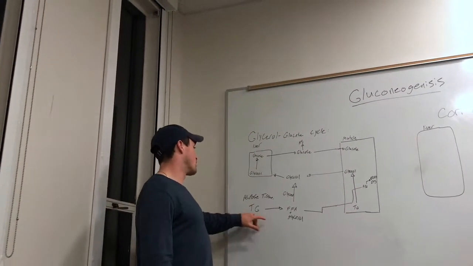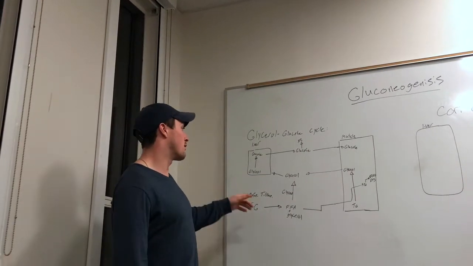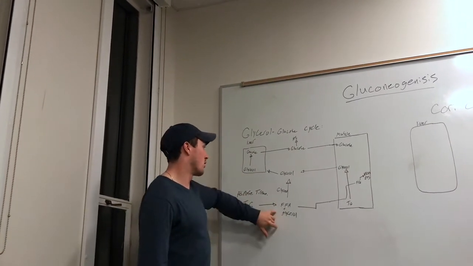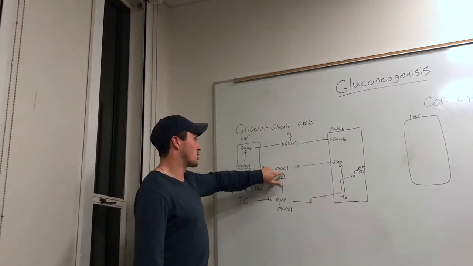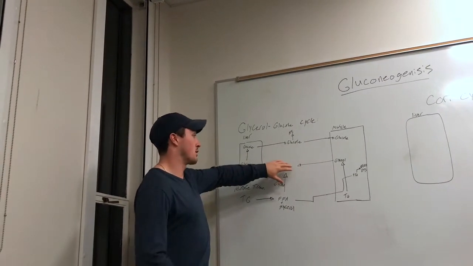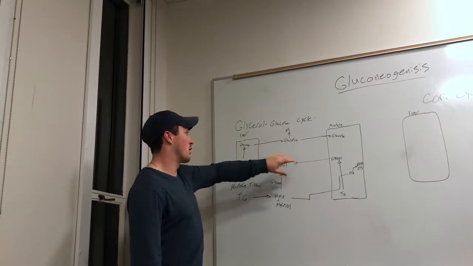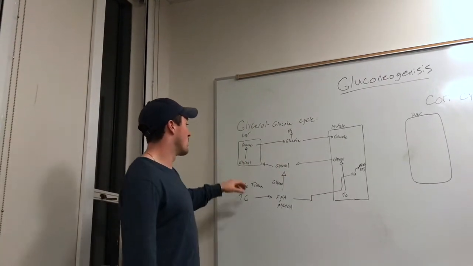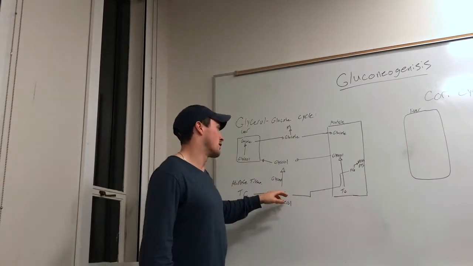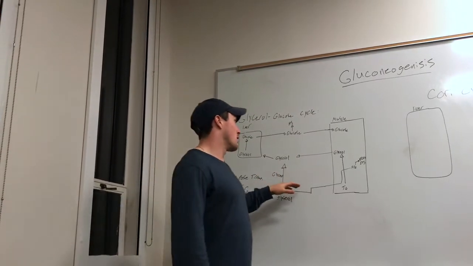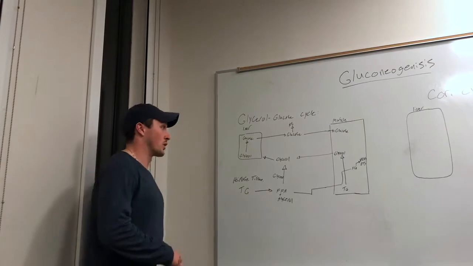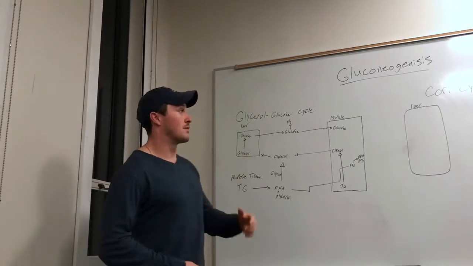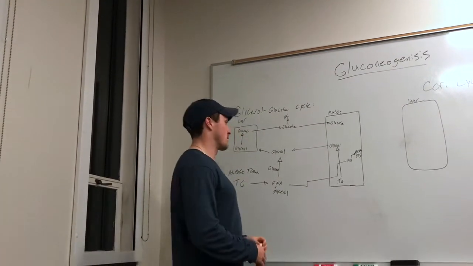In the adipose tissue, the triglyceride breaks down into a free fatty acid plus a glycerol. As you see here, the glycerol goes up to the bloodstream, which I'll explain later, the meeting point where both forms of glycerol are going to enter the liver. The free fatty acid, on the other hand, is going to go into the muscle where, through beta oxidation, it can create energy and enter Krebs and the electron transport system.